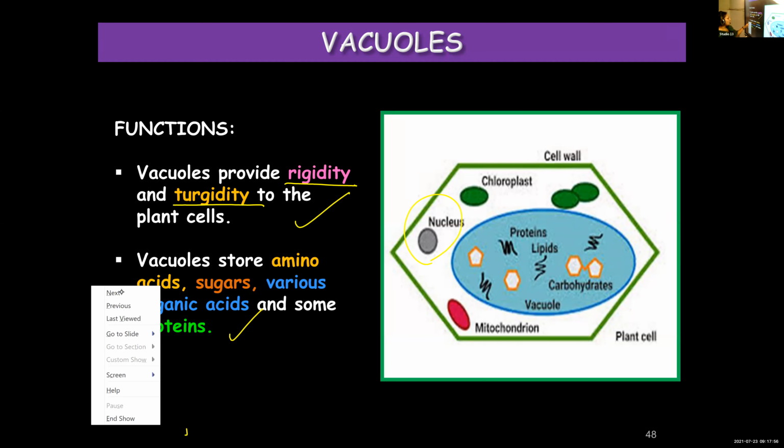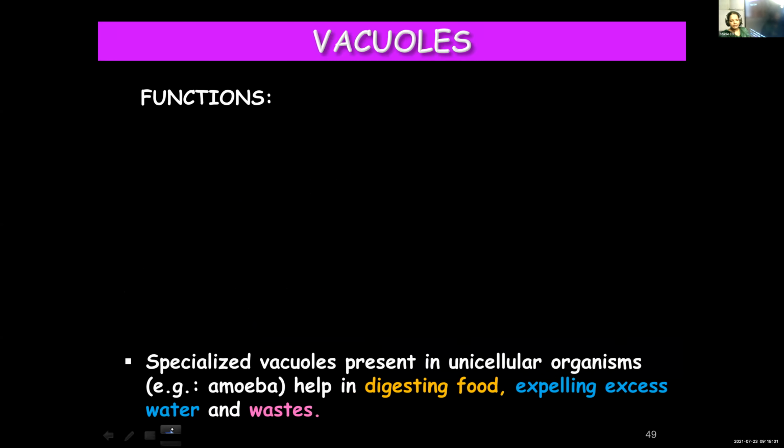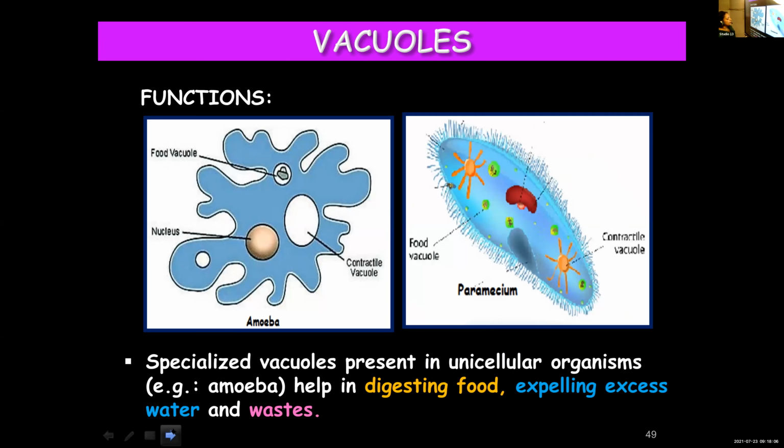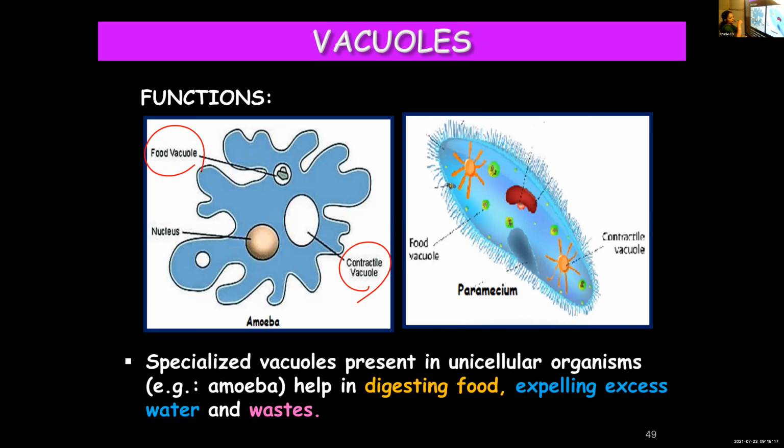Now let's see what function is carried out by vacuoles in unicellular animals. Amoeba, paramecium. These are some unicellular organisms. So here you can see some organelles, and these organelles are named contractile vacuoles and food vacuole. Food vacuole we have already learned in the beginning of this chapter. Amoeba takes in food and this food will form a vacuole, and within the food vacuole, the food will get digested.